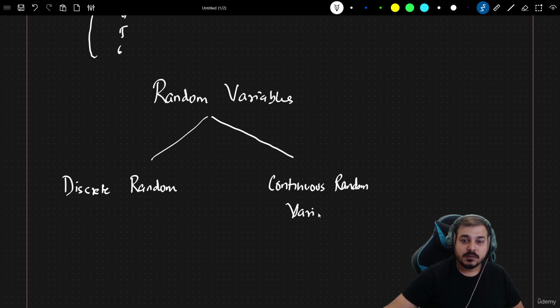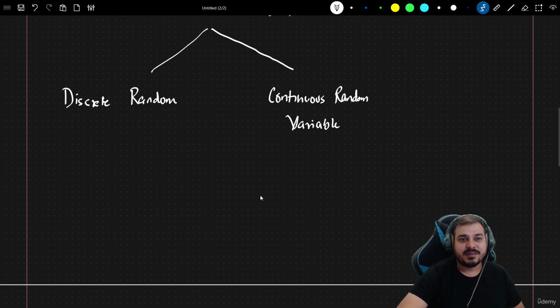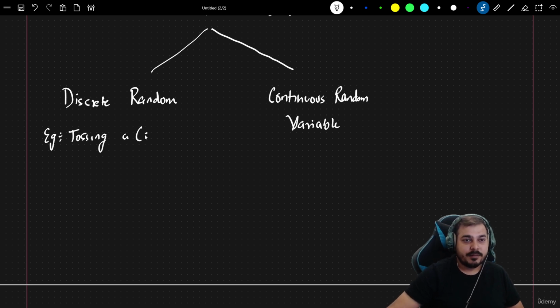Let's consider some examples, first of all, of the discrete random variable. I have given you two different examples: one is tossing a coin, and the other is rolling a dice.